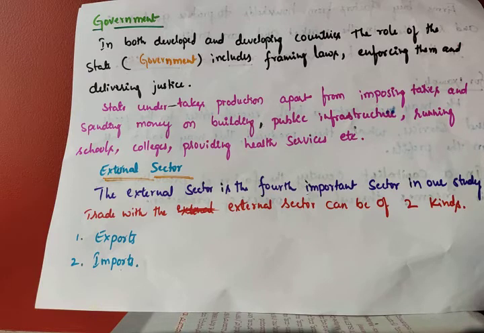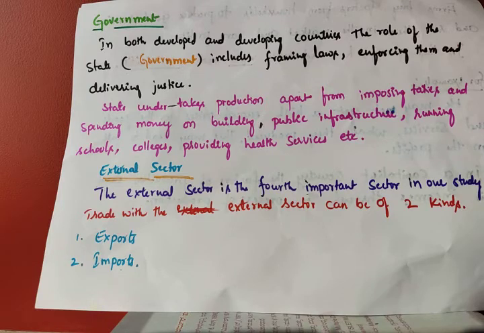And last, the fourth one. Already we discussed households, firms, and now the government. The fourth one is the external sector. The external sector is the fourth important sector in our study of major sectors, especially trade with the external sector. Trade can be done within the country and also outside of the country.